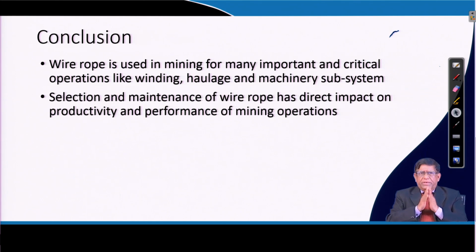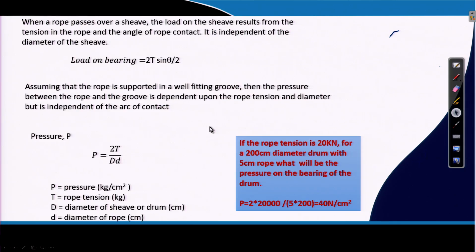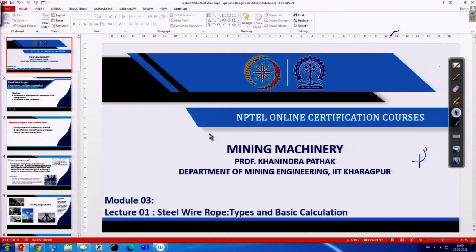So, with this I want you to read some of the references, as we have a number of literatures as well as handbooks for mining engineering. They discuss a lot on rope construction and maintenance. In our next class, we will be discussing the common problems faced with wire ropes and how those problems can be resolved, and also how to determine the diameter of a wire rope for a particular installation.